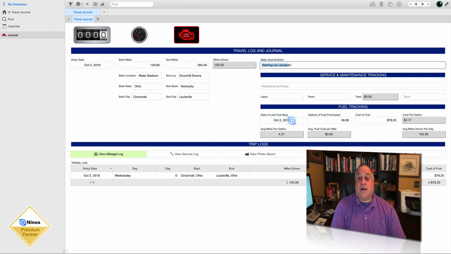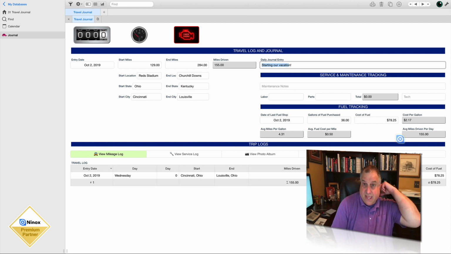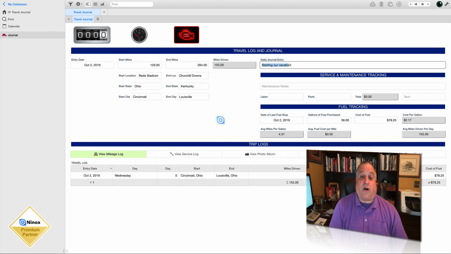We also purchased 36 gallons of fuel at a cost of approximately $2.17 per gallon for a total cost of $78.25. So far, based on what we have spent on fuel and the 155 miles we have driven, we're averaging about 4 miles per gallon, and our fuel is costing us about 50 cents per mile. And since we've only driven one day, we see here our average miles driven per day is only 155 miles. It is now day 2 of our vacation.